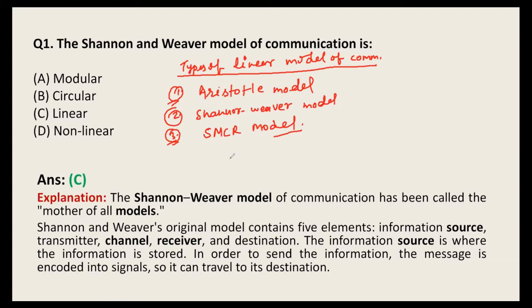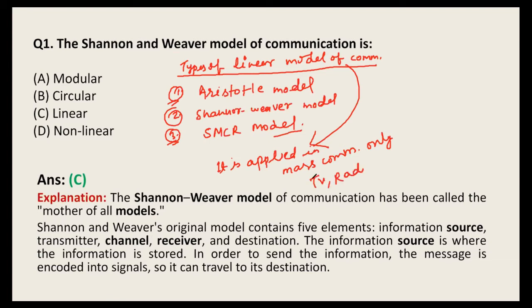Generally, where is the linear model applied? It is applied in mass communication only. For example, television and radio. TV is a mass medium, radio is a mass medium, where feedback is absent. That's why it is called the linear model of communication. You may remember the Aristotle model and the Shannon Weaver model.